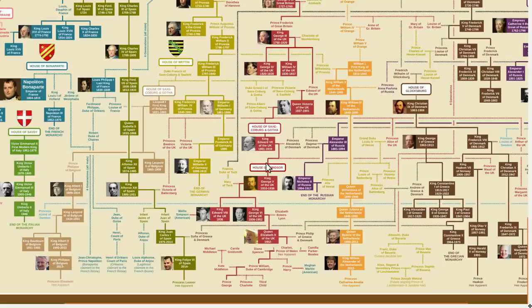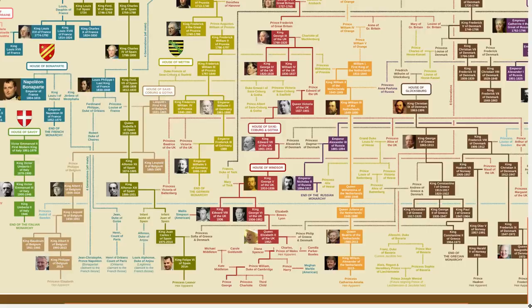We have to go back to Queen Victoria's husband, Prince Albert, who was of this family, Saxe-Coburg and Gotha, grandson of Duke Francis. Originally, this house was called the House of Wettin. That's the kind of parent house. And if we go through a different grandson, we end up with the current monarchs of Belgium all the way to King Philippe. So through this connection, these two individuals would be fifth cousins through the House of Wettin, Saxe-Coburg, and Gotha.